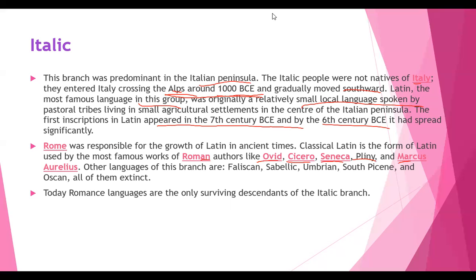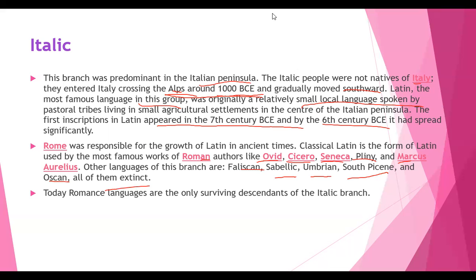Other languages of this branch are Faliscan, Sabellic, Umbrian, South Picene, and Oscan, all of them extinct. These are not there right now. We are not using all these languages, but they gave life to the language. The foundation has been given, isn't it? Many things have been brought up, that means the modifications have been brought up, right?